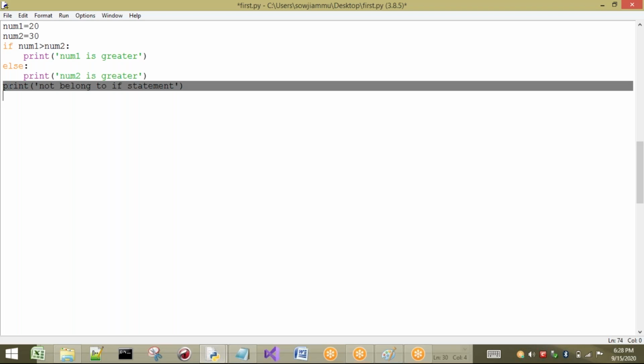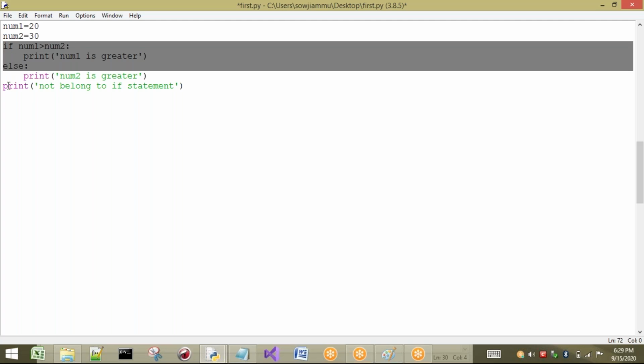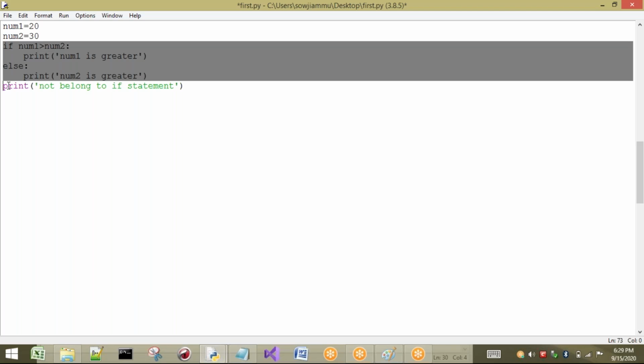The statement will be printed if the case is true or if the case is not true. This is not belonging to any control statement, so it will be executed if the condition is true or not true. Here, if is a control statement, a conditional statement, and else is also a conditional statement.